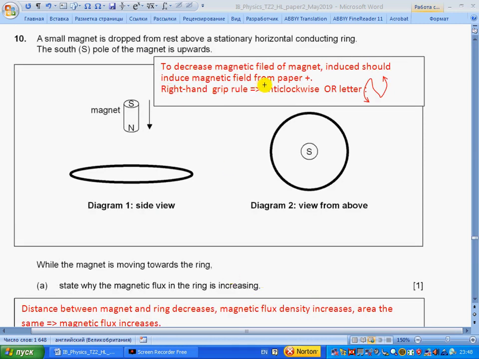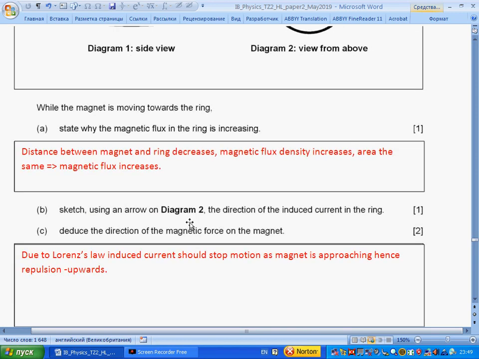So to oppose the increase of the magnetic field of the magnet, the induced current creates a magnetic field. Using the right hand grip rule, we should stop the approaching south pole by a north pole at the ring. So the current should be anti-clockwise. The magnetic force will be repulsion.